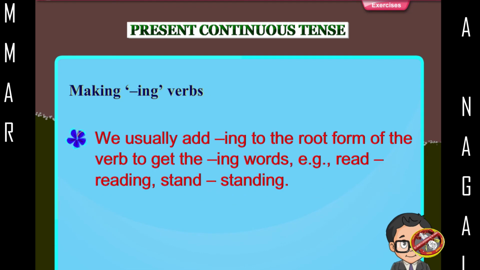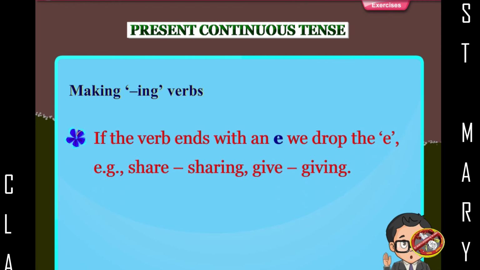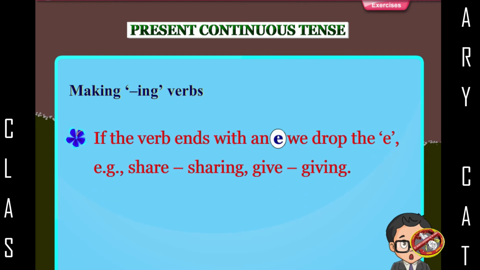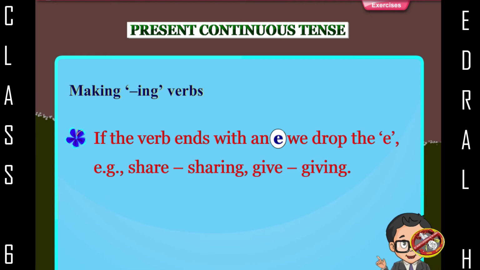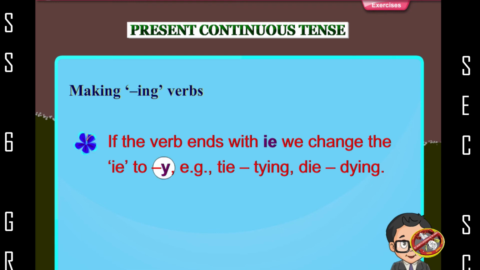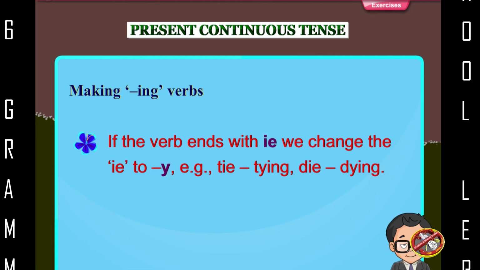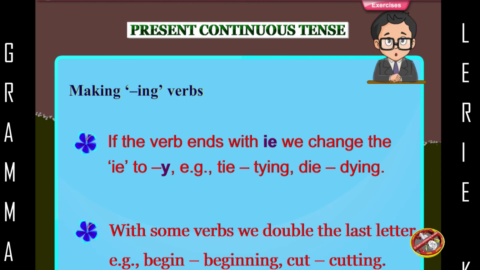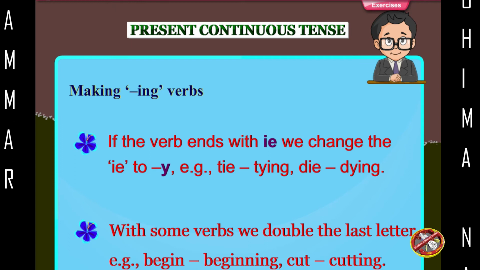Making ing verbs. We usually add ing to the root form of the verb to get the ing words. For example, read, reading. Stand, standing. If the verb ends with an e, we drop the e. For example, share, sharing. Give, giving. If the verb ends with ie, we change the ie to y. For example, tie, tying. Die, dying. With some verbs, we double the last letter. For example, begin, beginning, cut, cutting.